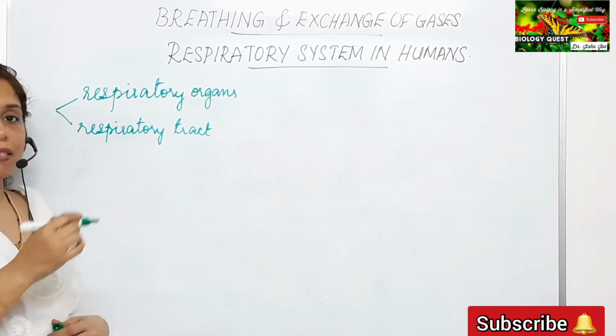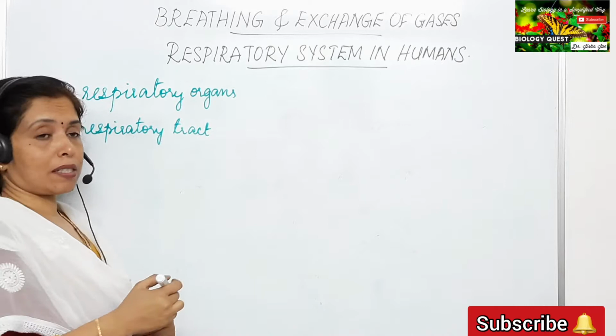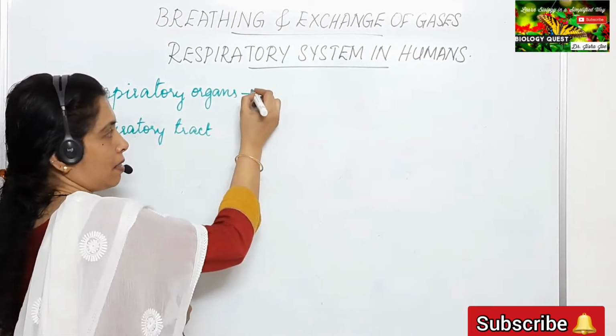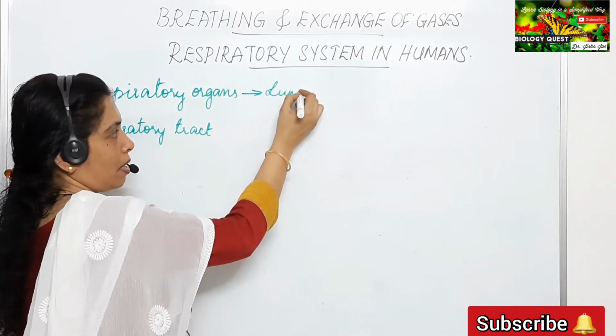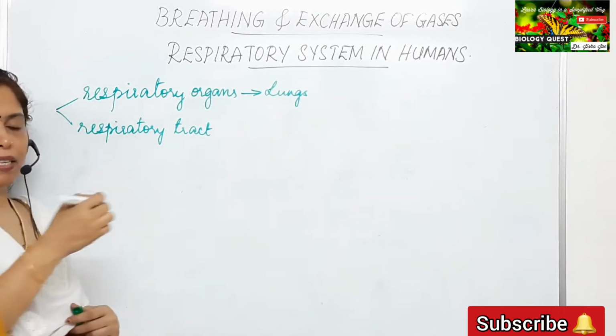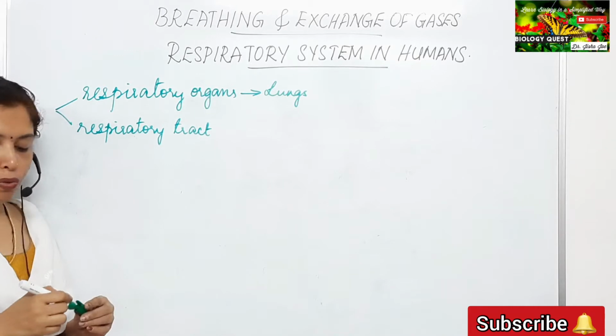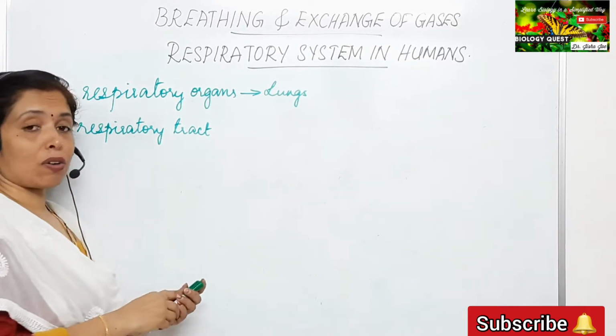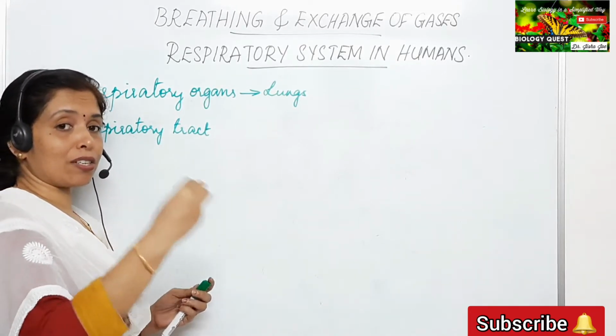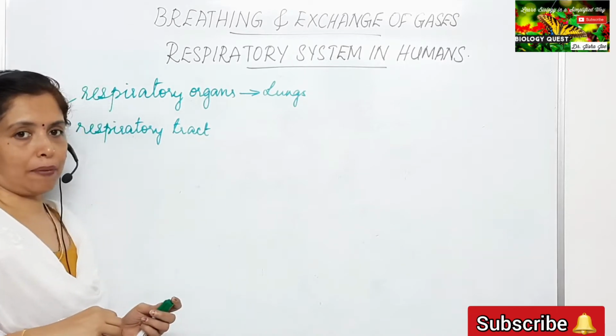We have already seen what the respiratory organs in humans are. They are the lungs. So respiratory organs are the lungs, and the respiratory tract includes those regions through which the air has to pass in order to reach the lungs.